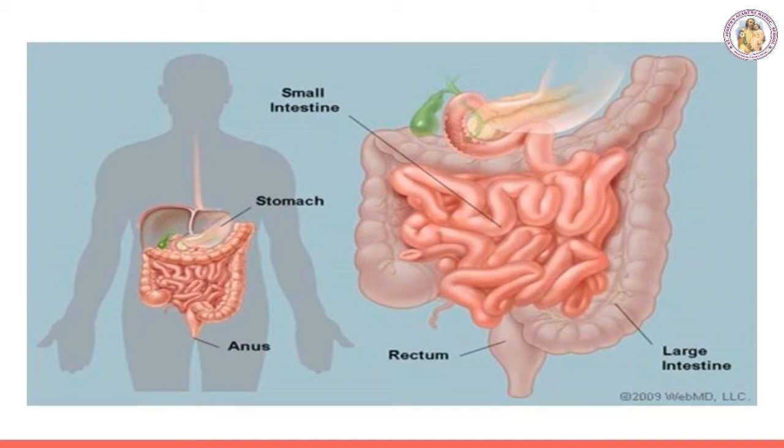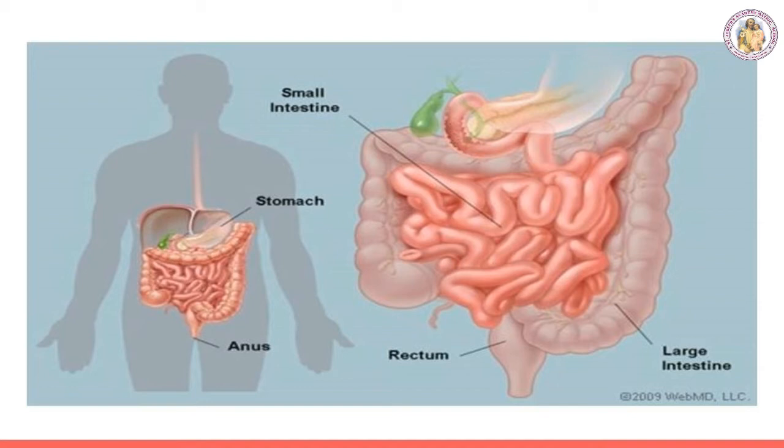Colon is much broader than the ileum, and it passes up the abdomen on the right, crosses to the left just below the stomach, and goes down on the left side. The rectum is the last part, which opens into the anus.